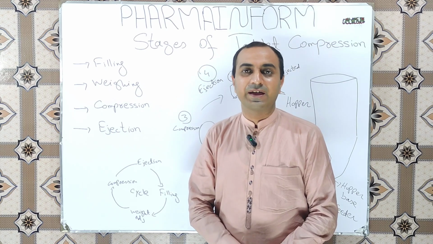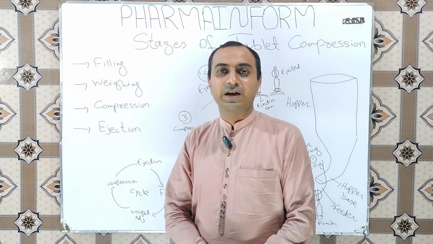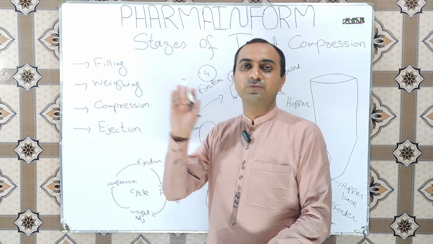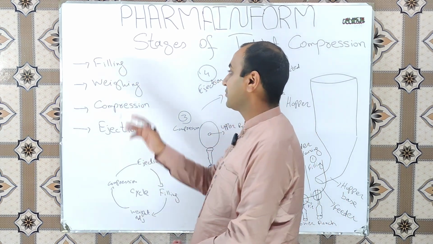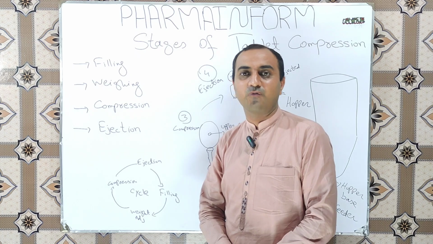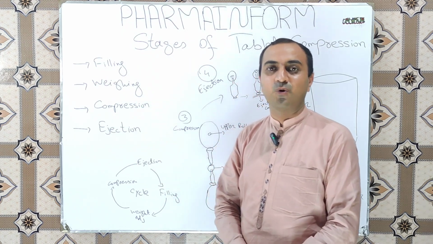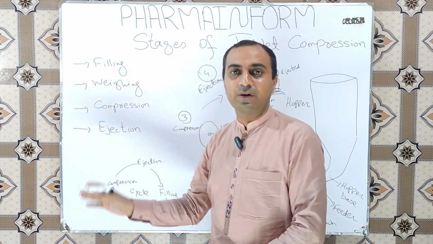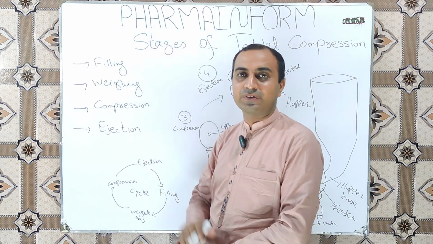So the topic is: what is the tablet compression cycle, or how many stages of tablet compression are there? The answer to this question is very simple. There are 4 stages of tablet compression. First is filling, second is weighing or weight adjustment, third is compression, and fourth is ejection. In this video we will discuss these 4 stages, or the tablet compression cycle, briefly.